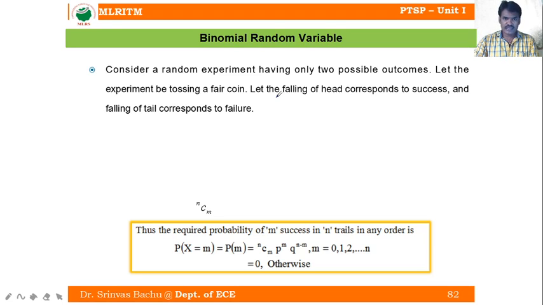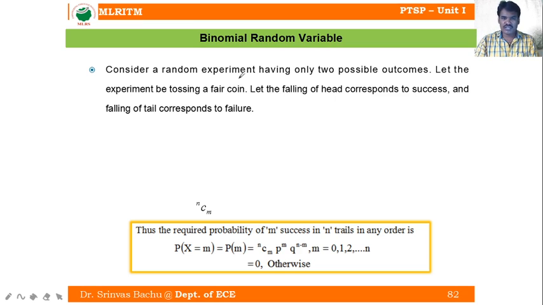Let us consider an experiment having only two possible outcomes. For example, tossing a fair coin, or sending a message from one place to another, with two outcomes: receiving or not receiving, transmitted or not transmitted. In such cases we use the random experiment as a binomial random variable.